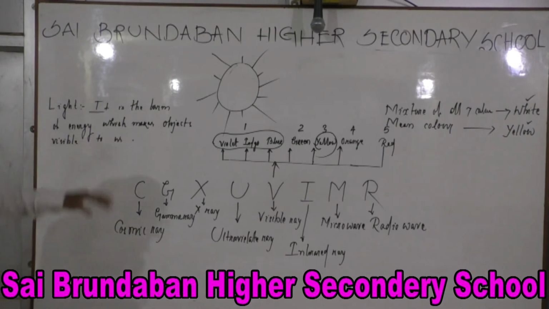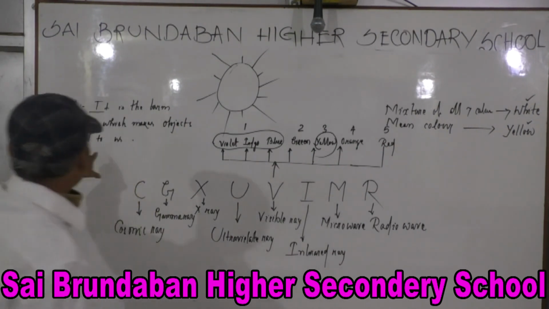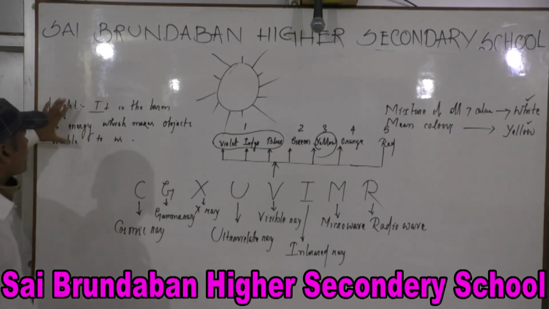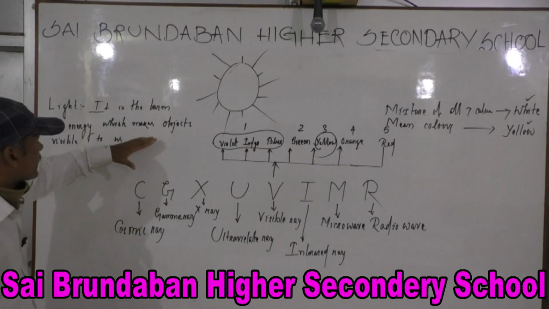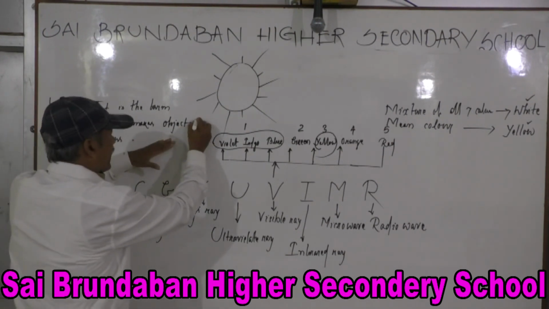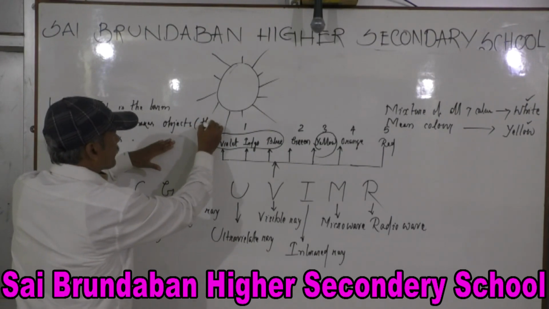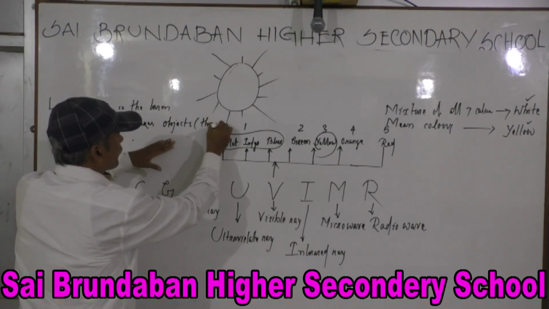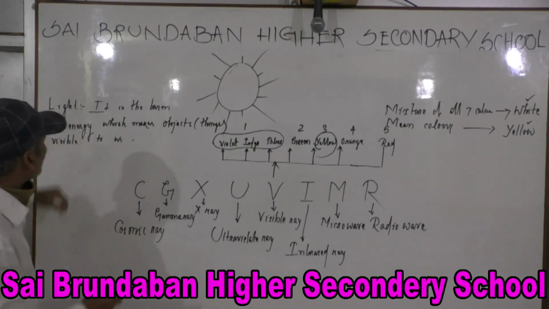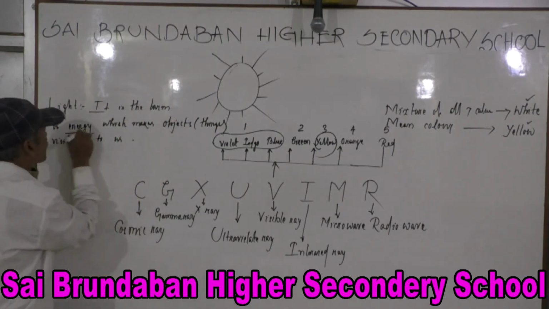The exact definition of light is: it is the form of energy which makes objects, things, visible to us.